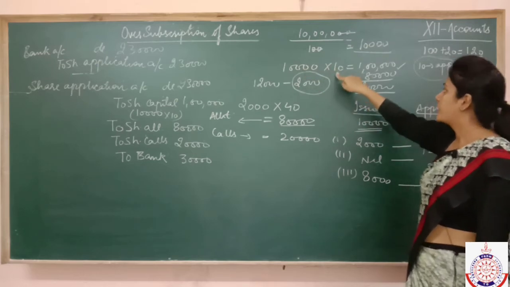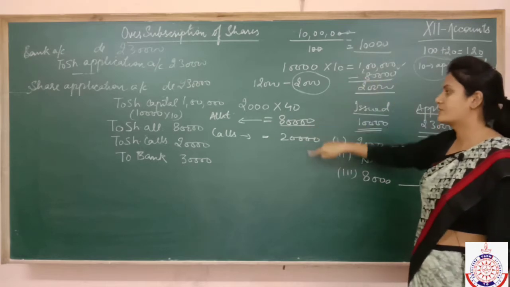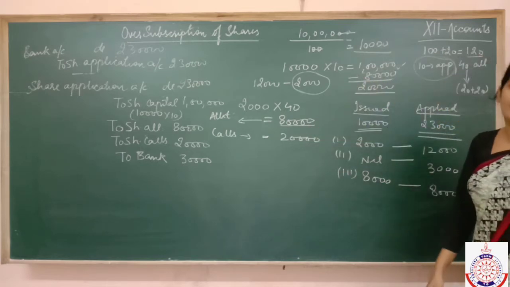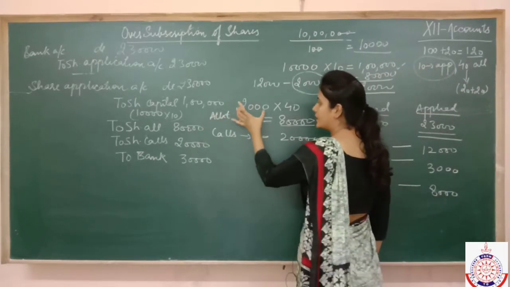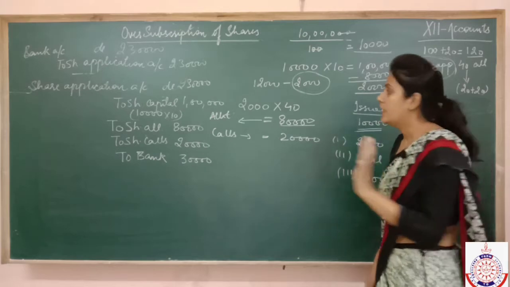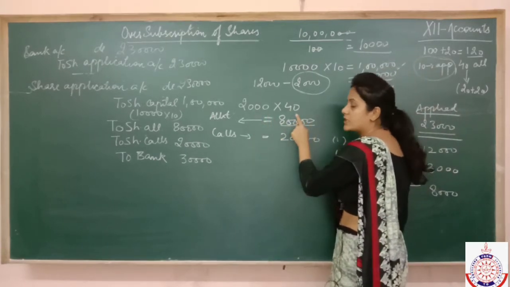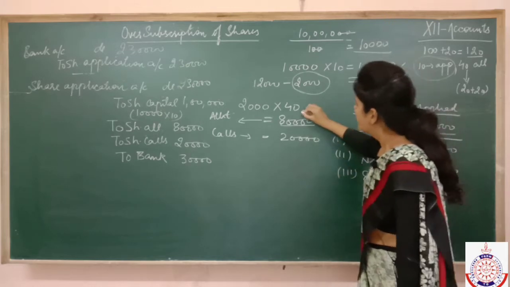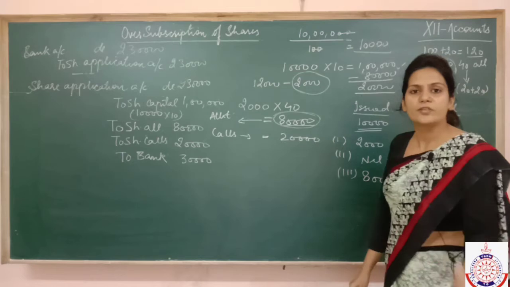The excess money of that person is 1 lakh. We have to adjust this 1 lakh on allotment as well as on calls. Method I have told you कि first of all आपको जहाँ पर adjust करना है आप वहाँ देखिए कि उस installment का total amount कितना बनता है. If I have given 2,000 shares to him, so I need to check कि 40 के accordingly 80,000 allotment पर हम उसे receive कर सकते हैं.